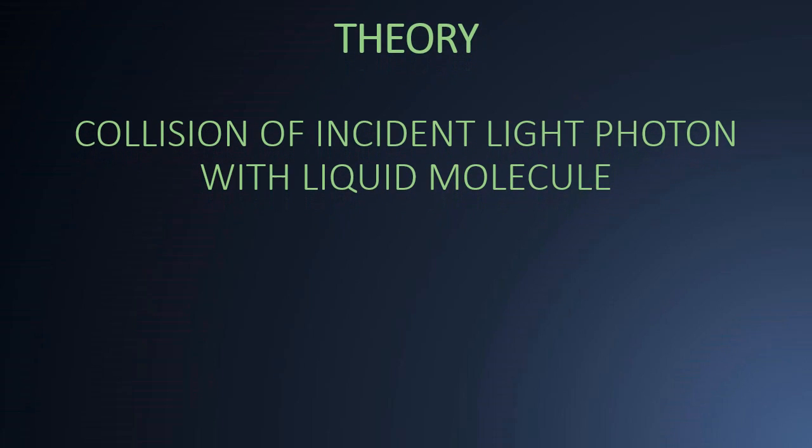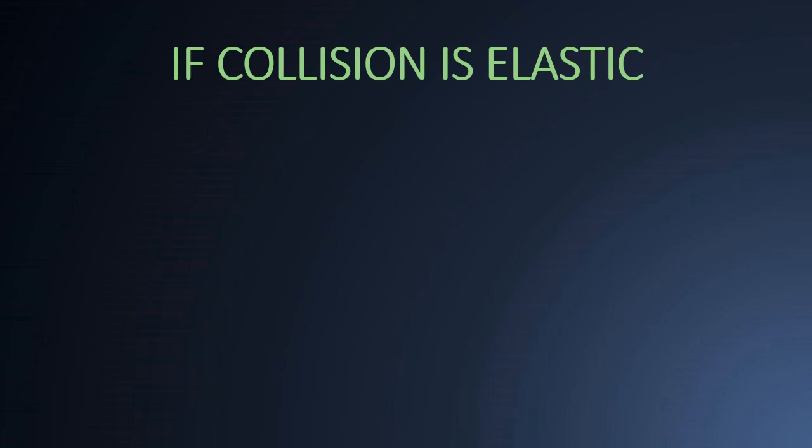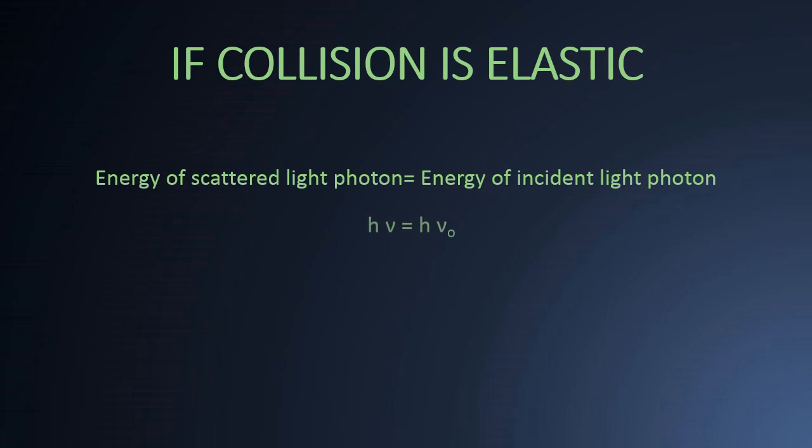Now let us come to the theory of Raman scattering. When monochromatic light is incident on the liquid, the collision between incident light photon and the liquid molecule may be elastic or inelastic. If the collision is elastic, then the energy of the scattered light photon will be same as that of the energy of incident light photon. In this way, we can calculate the frequency of scattered photon same as that of frequency of incident photon. And this is the explanation for the Rayleigh line in the Raman spectrum.